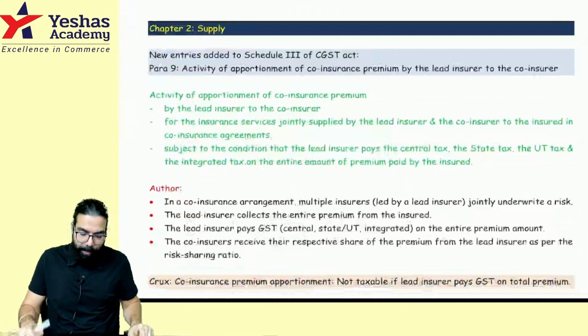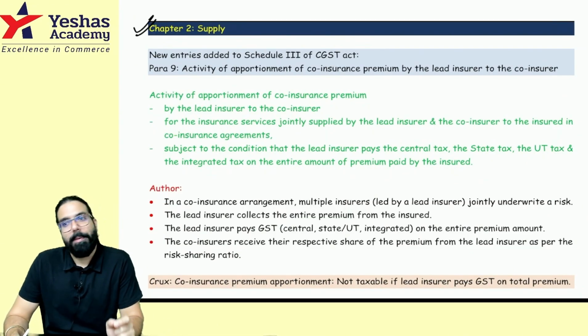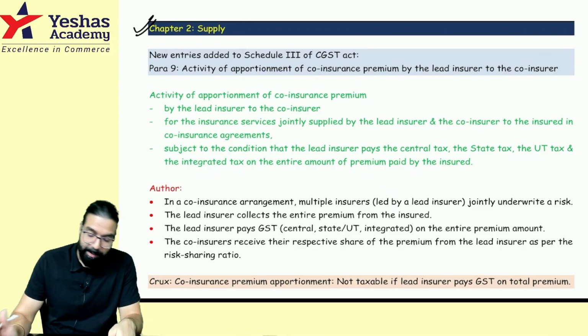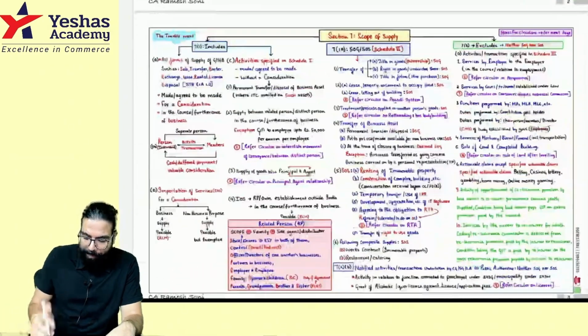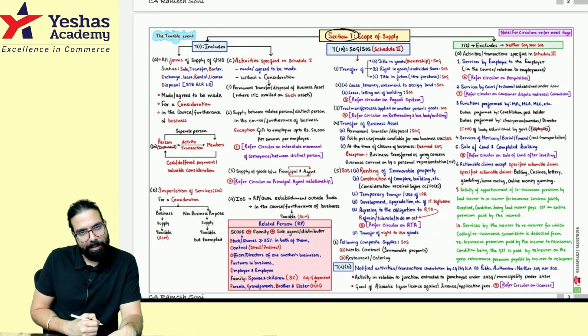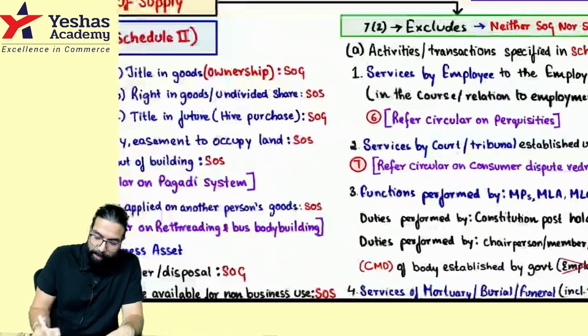Okay, sir, done. Now, first amendment which has come in your chapter of supply, everyone. Supply ka chapter mein, sir, what is the amendment? Listen, I hope you guys remember when we were learning the chapter of supply. In supply, there is section number 7. Yes, sir, section number 7 is there. Section number 7.1 is there. Section number 7.1a is there, and section number 7.2 is there.